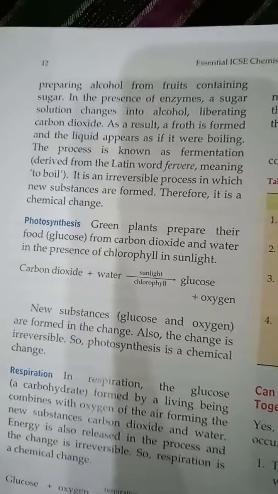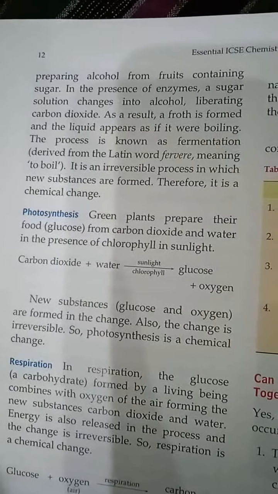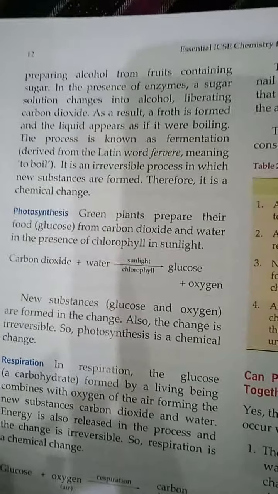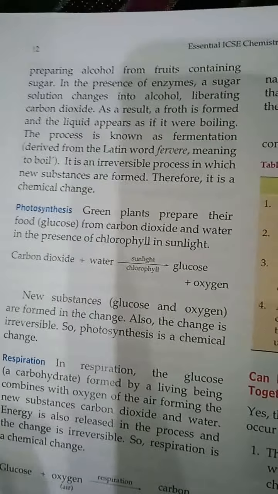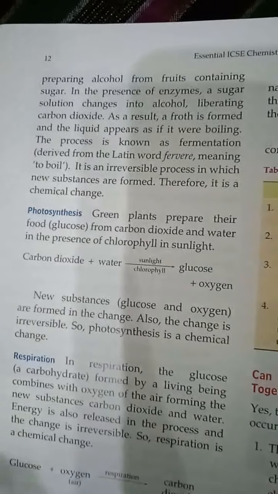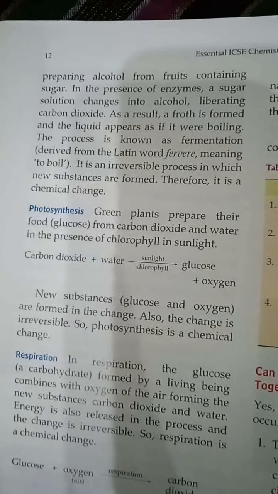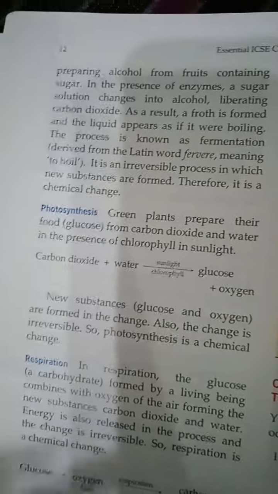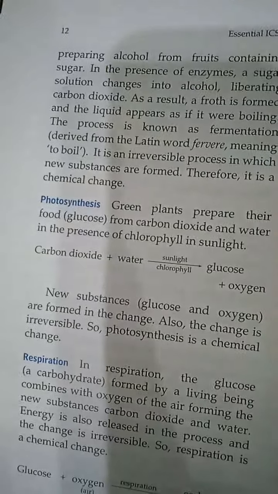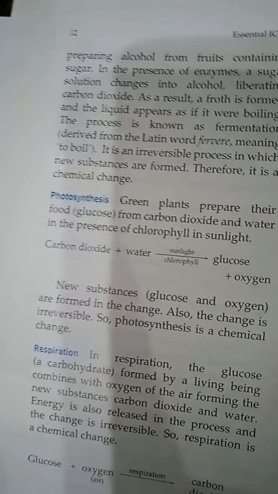As a result, a froth is formed and the liquid appears as if it were boiling. So एक froth develop हो जाता है. Froth means झाग. So a froth is developed and the liquid appears as if it were boiling. So this process is known as fermentation. Fermentation is derived from the Latin word fervere, and fervere means to boil because the liquid appears to boil. It is also an irreversible process. You cannot get back the fruit from the alcohol. And a new substance is being formed, that is the alcohol. So it is also a chemical change.